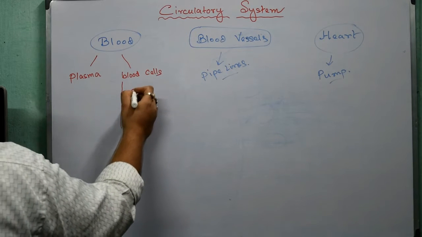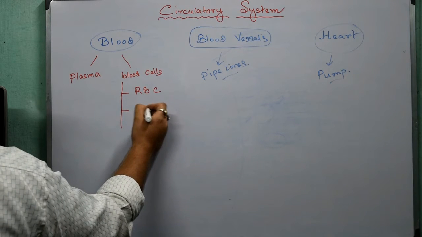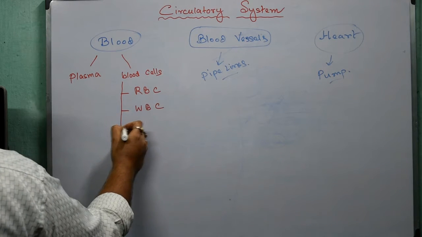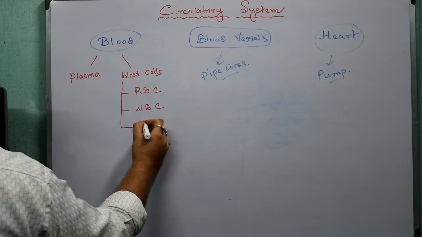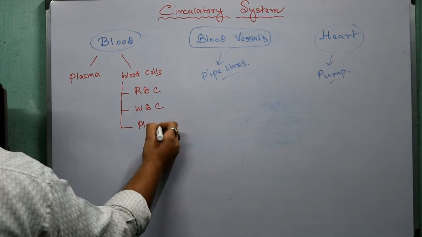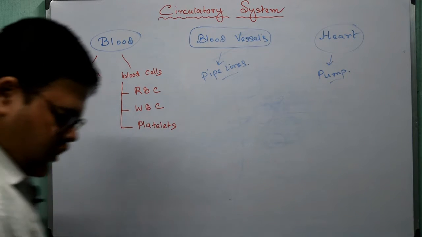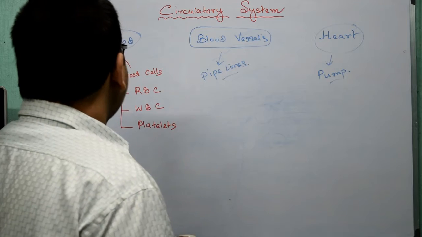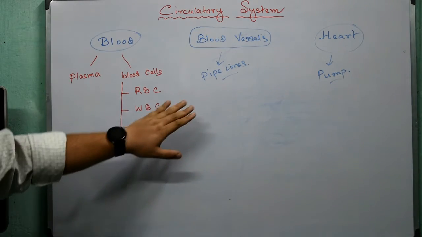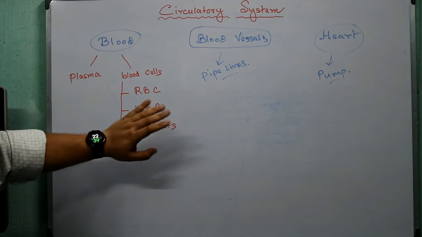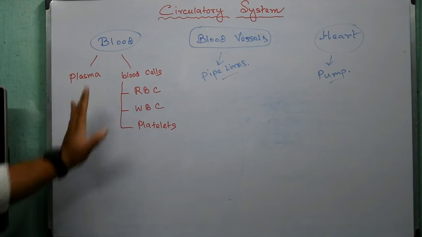First is RBC, second is WBC, and the third is platelets. We will be learning about what blood is, what the constituents of blood are, and what the constituents of blood cells are. We will be learning that in detail.